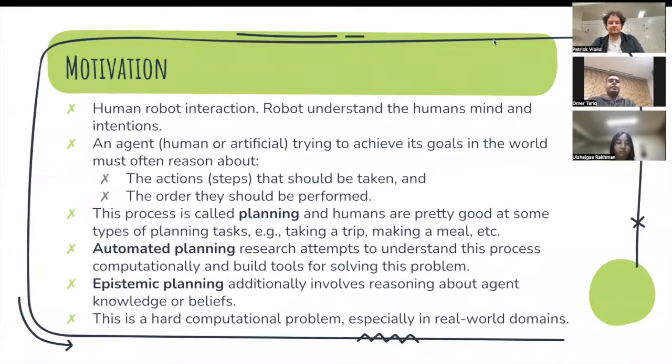The motivation behind the research is human-robot collaboration. An agent, either human or artificial, trying to achieve its goal in the world must often reason about the actions that should be taken and the order they should be performed. This process is called planning, and humans are pretty good at some types of planning tasks, for example, making a trip or making a meal. Automated planning research attempts to understand this process computationally and build tools for solving this problem. Epistemic planning traditionally involves reasoning about agent knowledge or beliefs. This is a hard computational problem, especially in real-world domains.